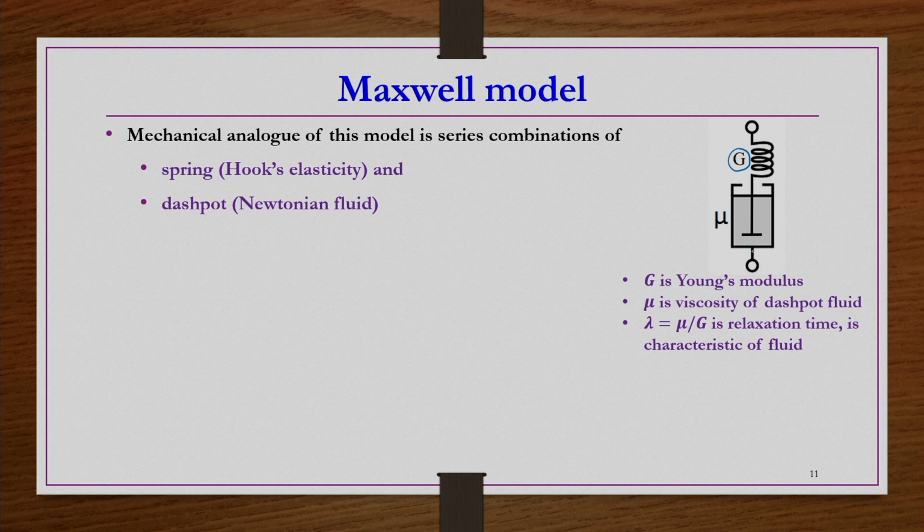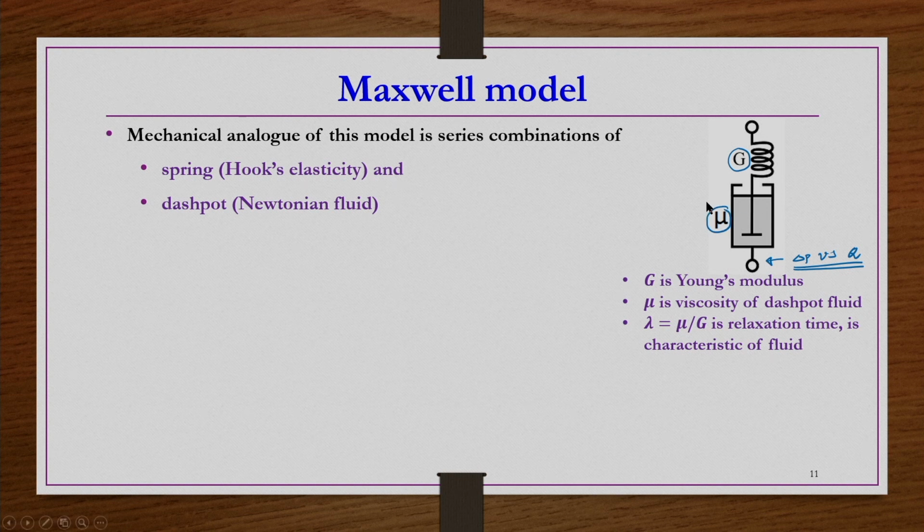To the outlet of this container we have a flow constriction, so that the delta P versus flow rate relation is proportional. Okay, the pressure drop delta P is proportional to the volumetric flow rate. Such flow constrictions are there. The viscosity of the Newtonian fluid we have taken in this vessel is mu, which we are taking as a representation of viscous behavior, a dashpot, and then we are taking a spring as the elastic component, the elastic behavior.